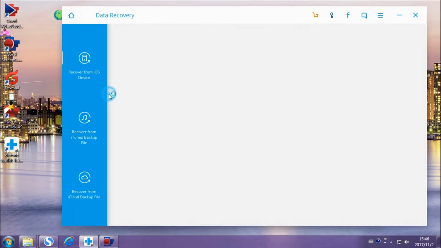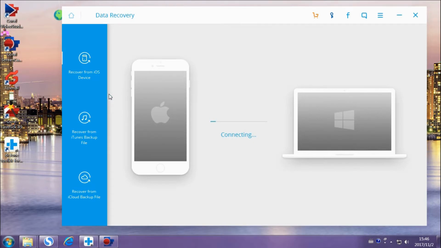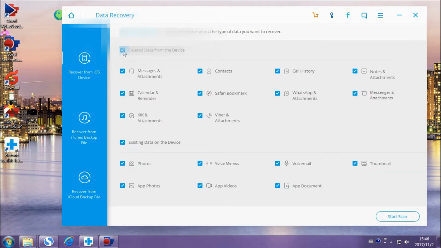Open the software and choose Data Recovery. Connect your iPhone 6 to the PC. After it is connected successfully,